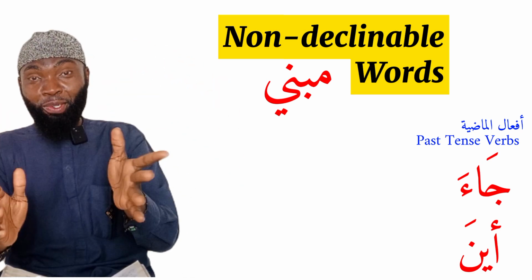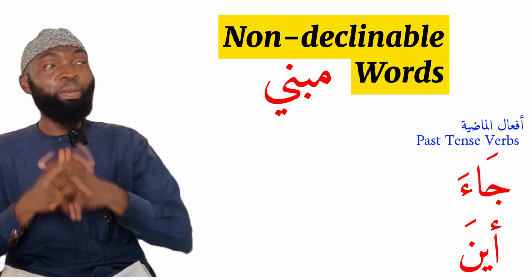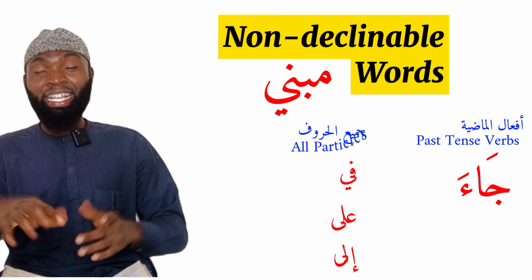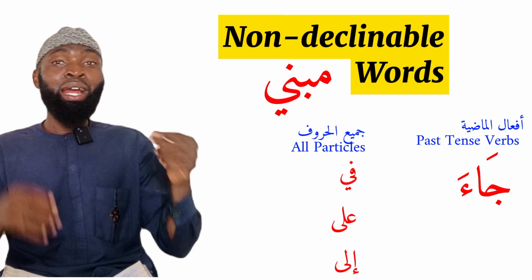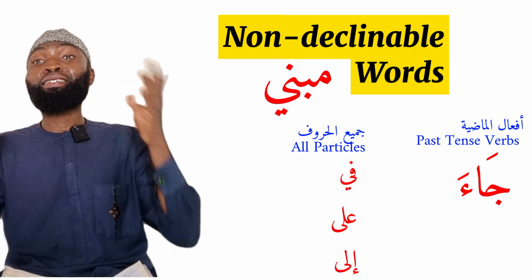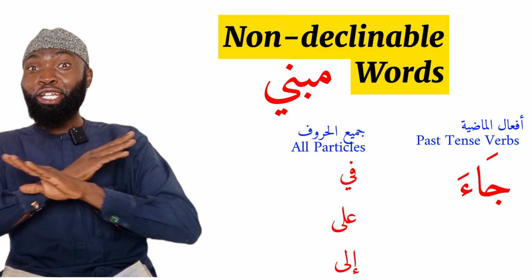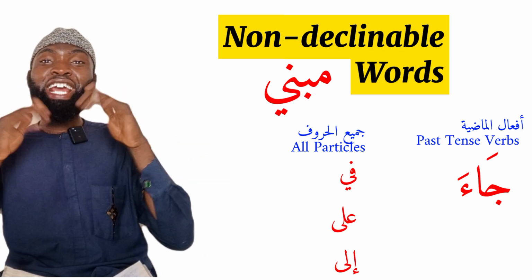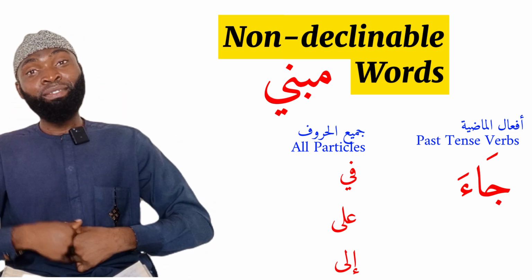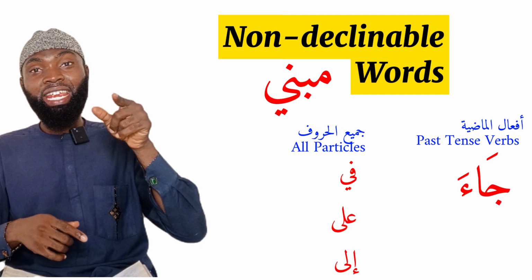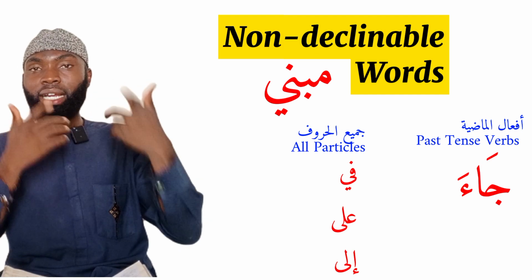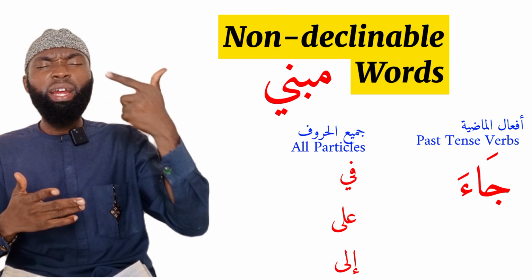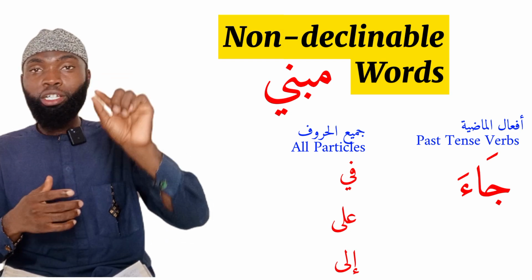And another new rule for us to take home is that all particles like fi, ila, min, ala, and the rest of them are also non-declinable, meaning they are fixed. So I will say dakhaltu fil fastly, I entered into the class. For example, dakhaltu fi, I entered into fi, so it will always be fi.